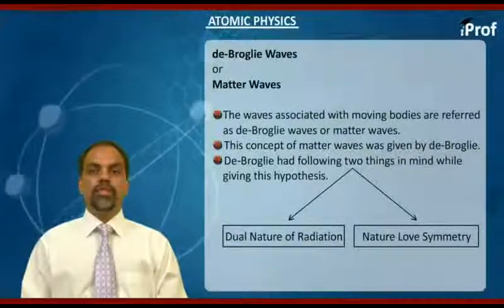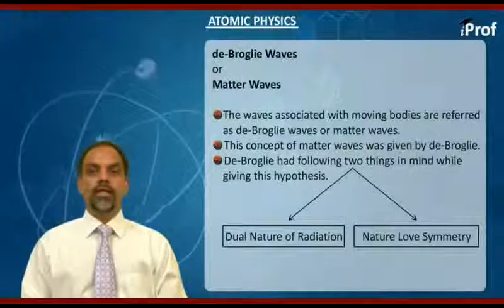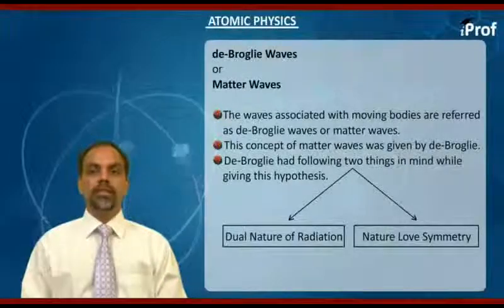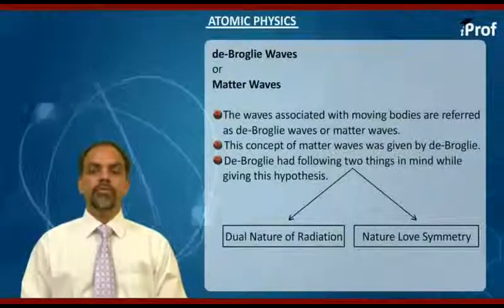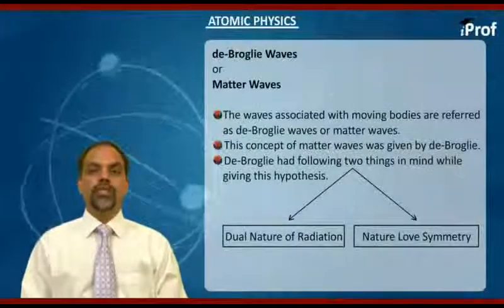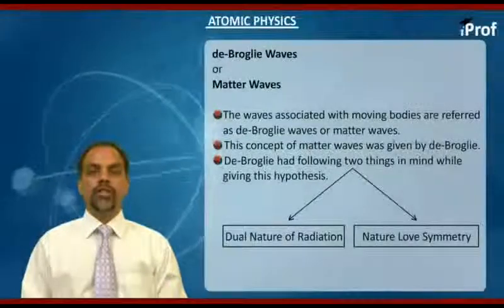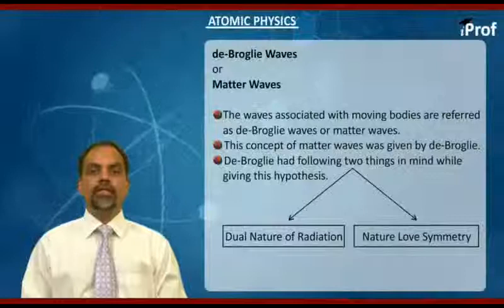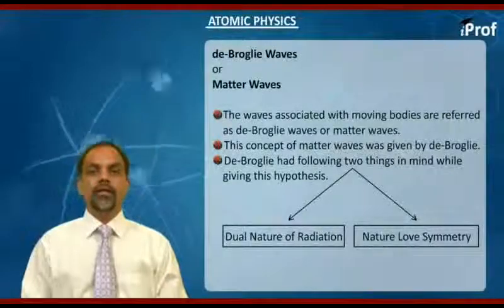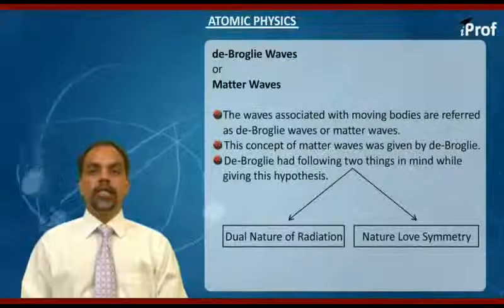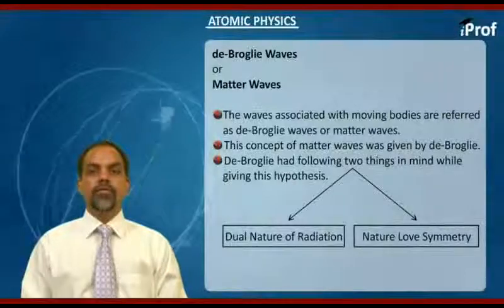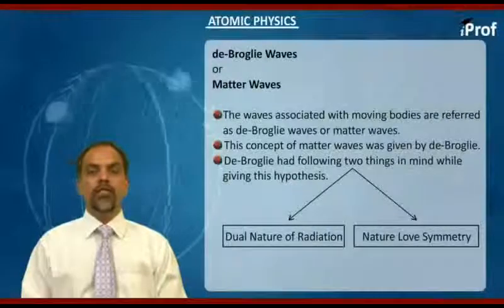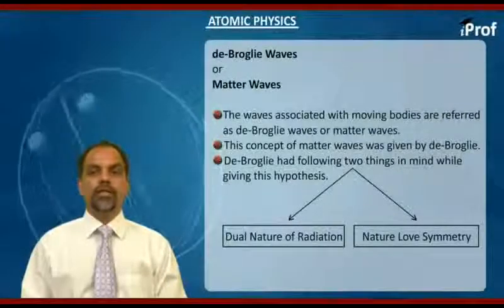The second point which de Broglie had in his mind is that nature loves symmetry. If we go through various discoveries of modern physics and analyze them, we find a great symmetry manifested from microscopic level to macroscopic level.